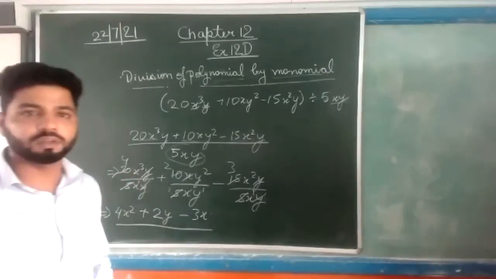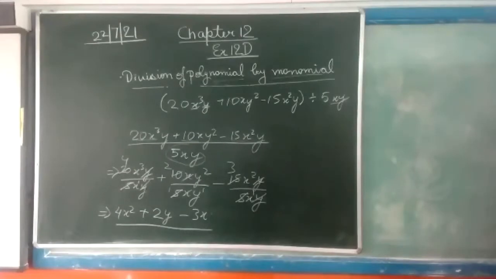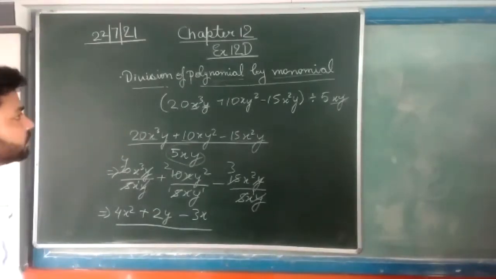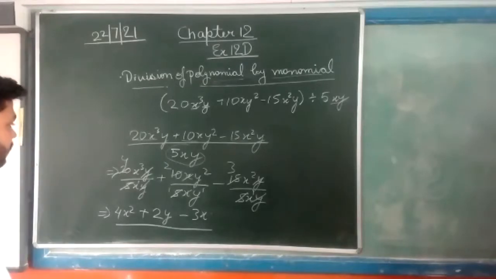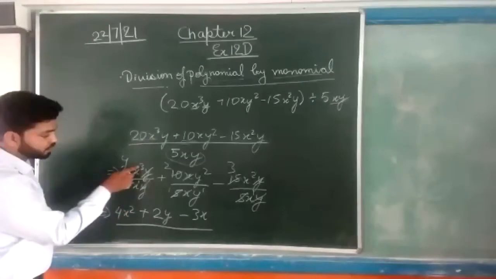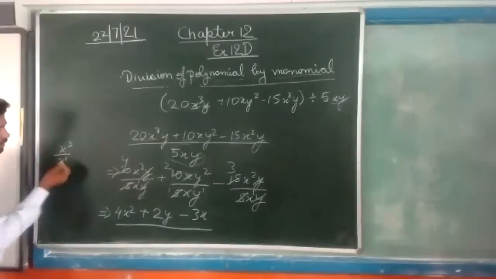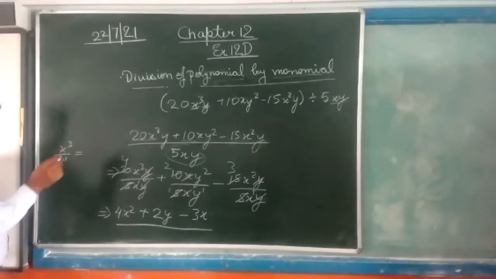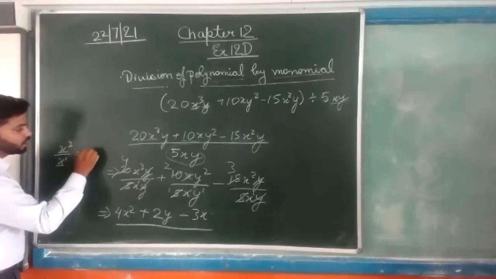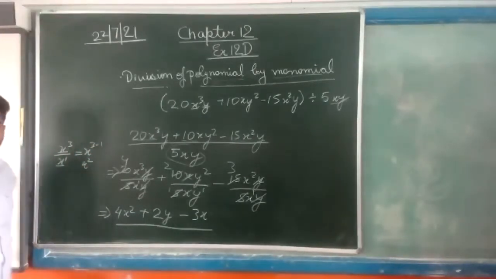Okay, anyone having doubt? Yes, Akansha. Sir, why is it 4x square? Where is it? 20 by 5 is 4. It will be x cube upon x to the power 1. In the second chapter, exponents, when the bases are the same, we subtract the powers, that is 3 minus 1, so x square will be there. Okay, Akansha?